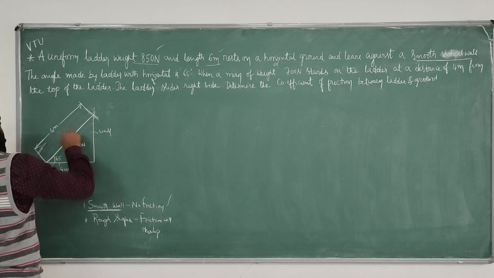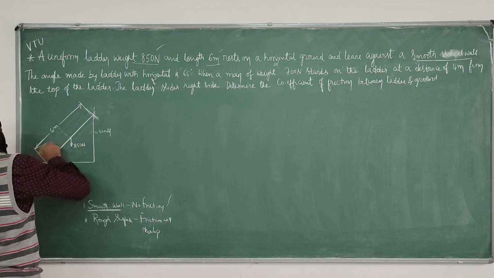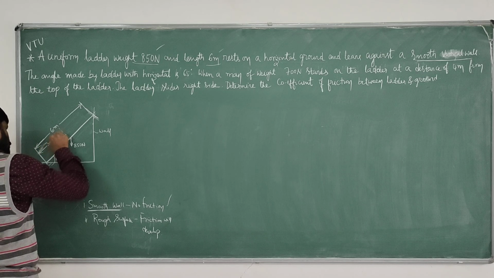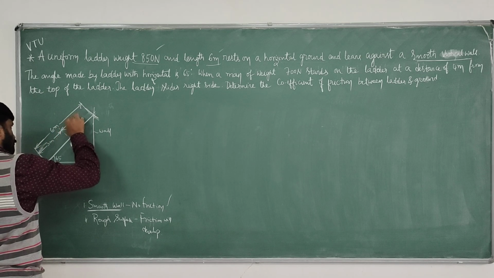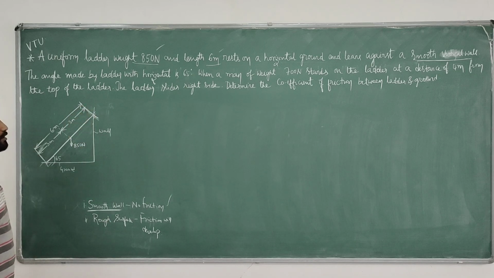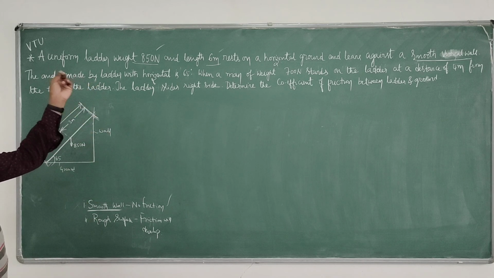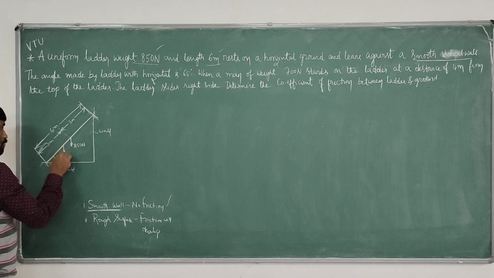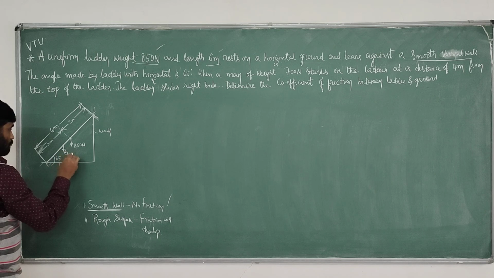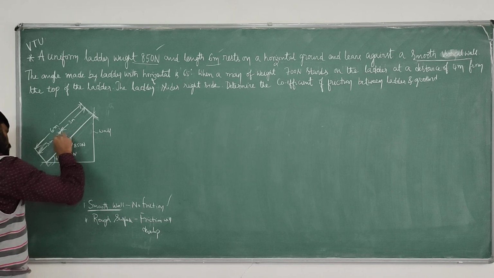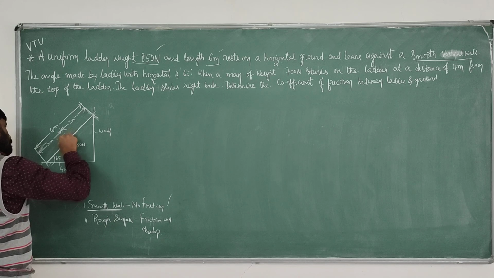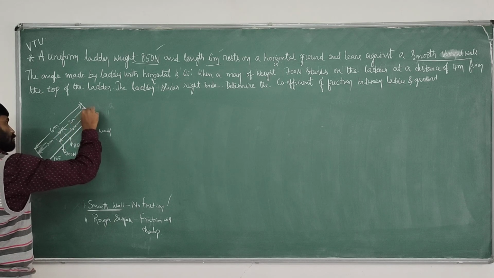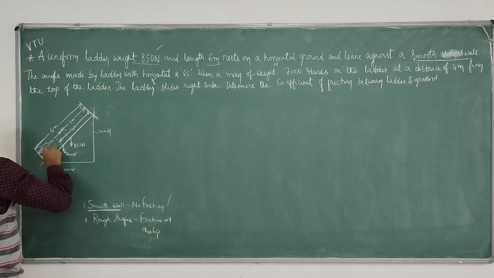So the distance is 6 by 2, which is 3 meter and 3 meter. A man weighing 700 Newton stands at 4 meter from the top. The remaining is 2 meter.